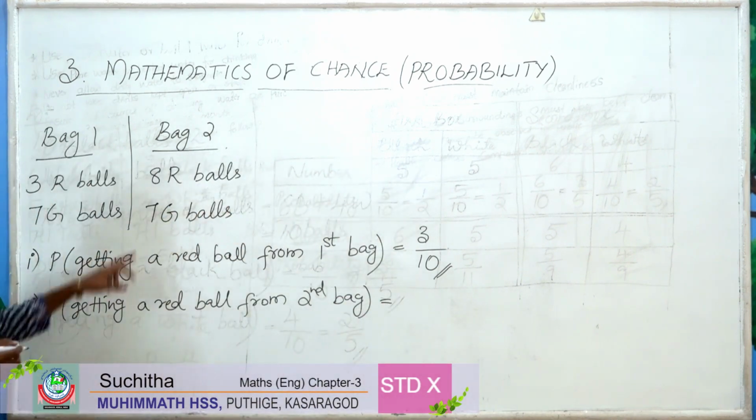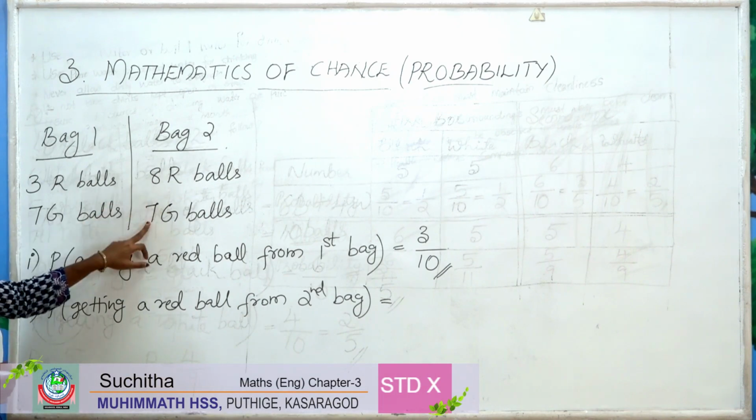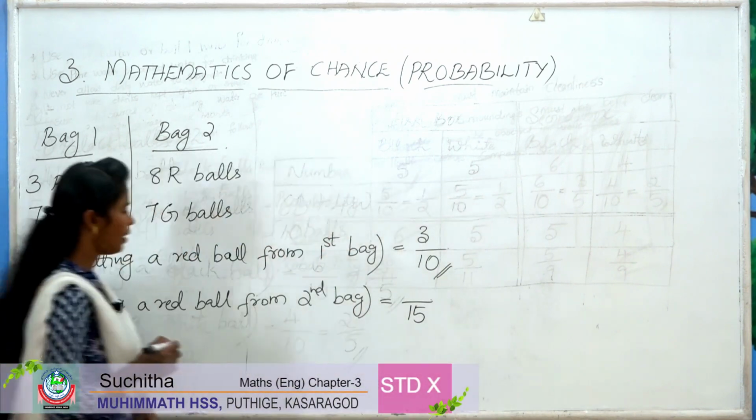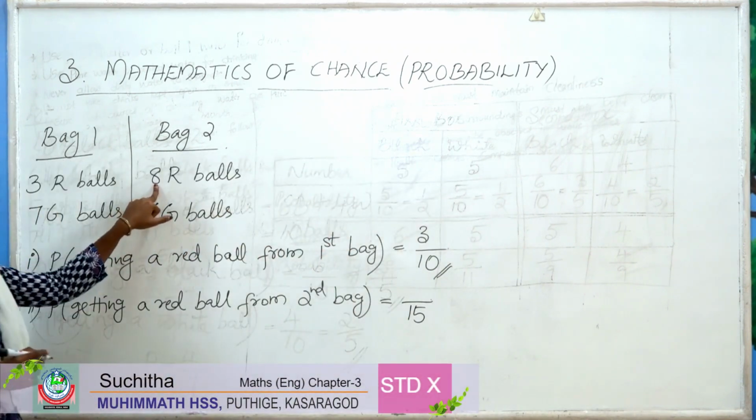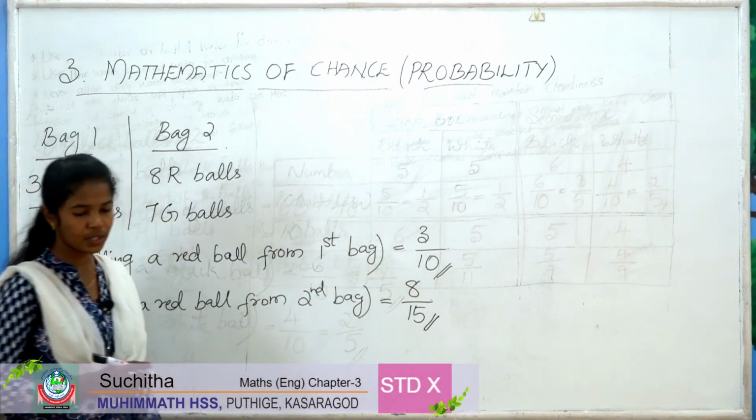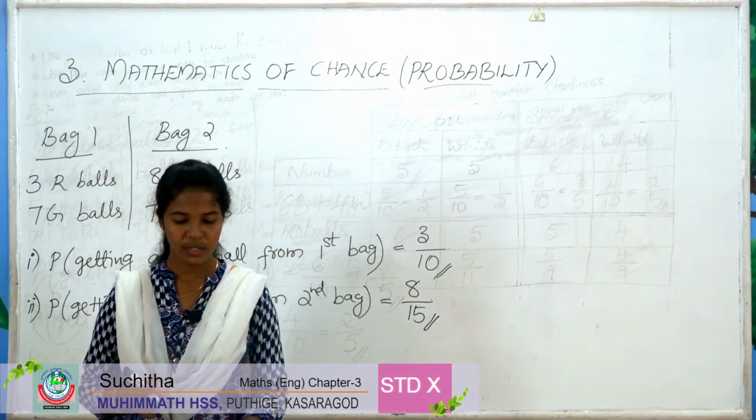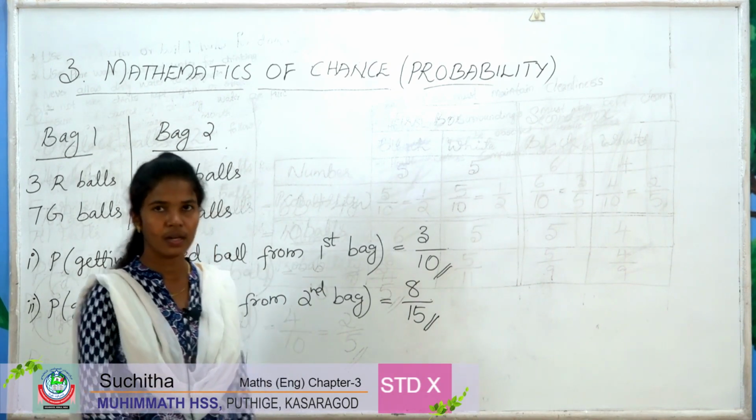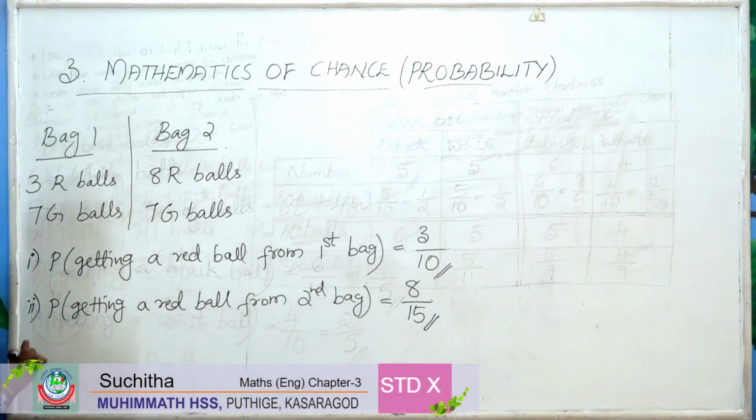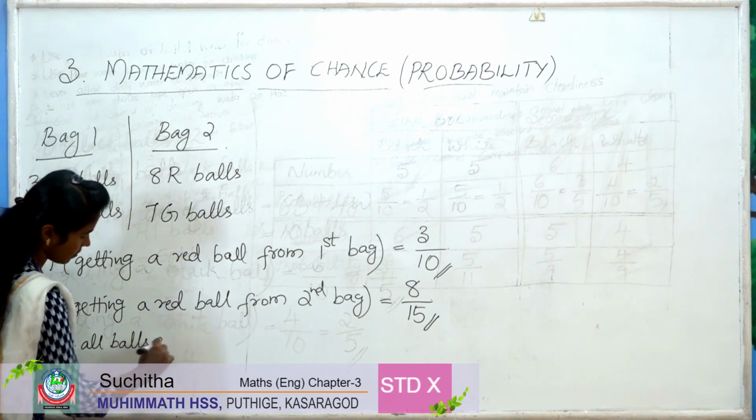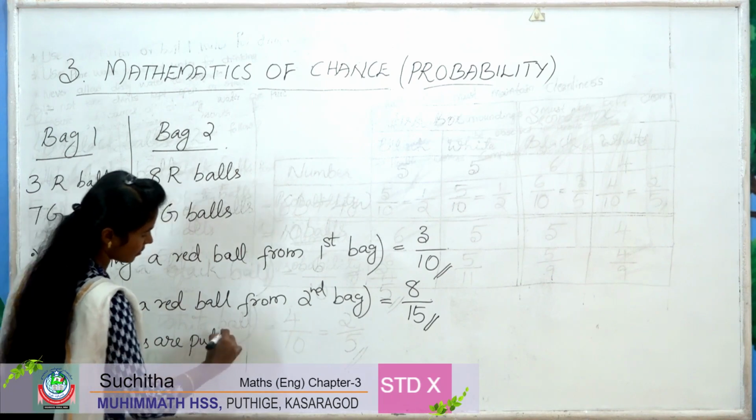In the second bag, there are 15 balls in total. So out of 15, red balls are 8. So probability is 8 by 15. Then the third question. If all the balls are put in a single bag, what is the probability of getting a red ball from it? If all balls are put in a single bag,